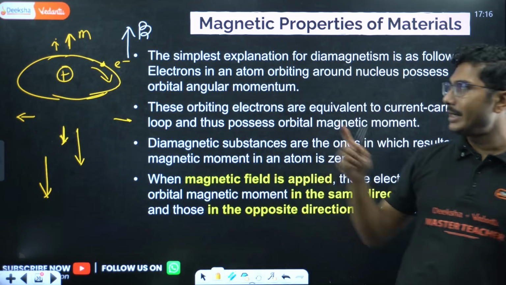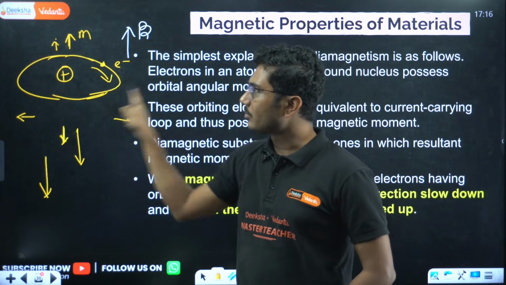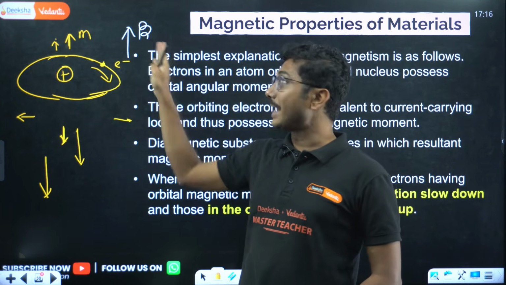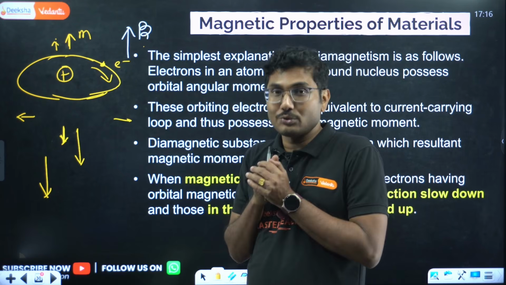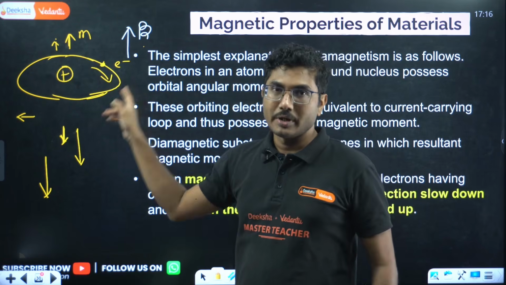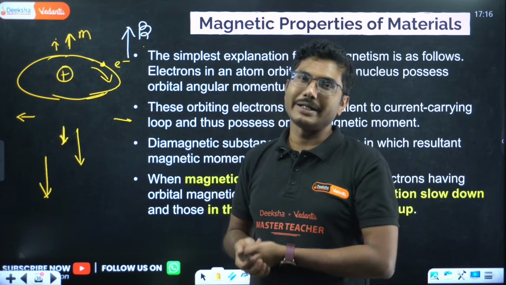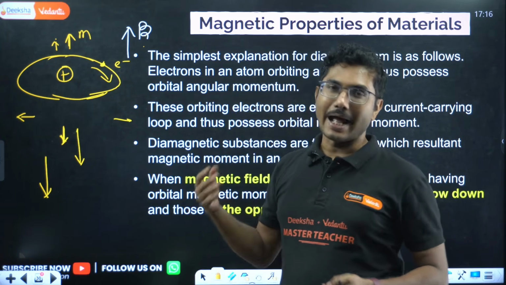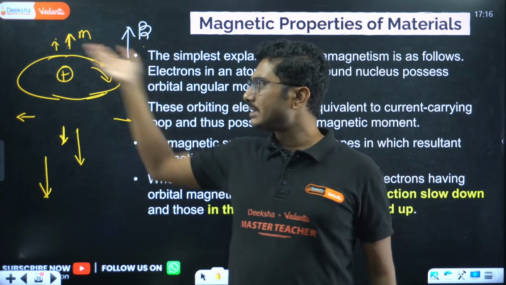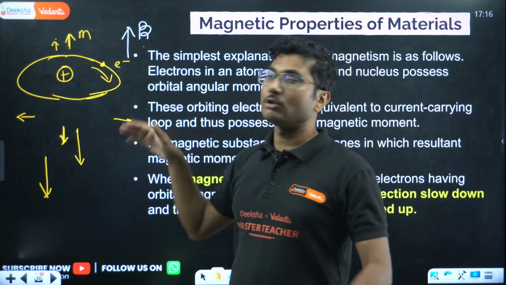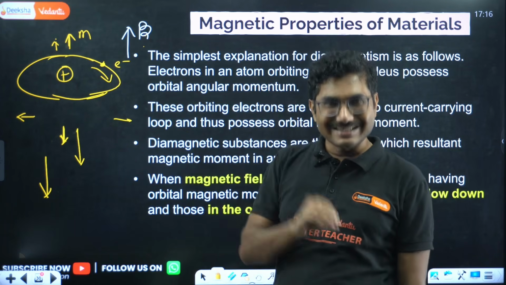Very interesting, right? This electron which was providing support in the direction of the external magnetic field says, the external magnetic field is there, I have to slow down, so it will slow down. Slowing down means its magnetic moment decreases. NIA, right? It depends on I and area. N is 1 for a single electron. So that electron slowing down means the current decreases.